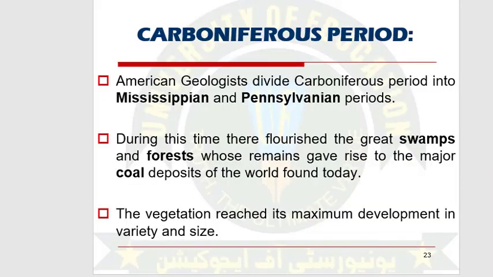Now we are going towards the Carboniferous time period. American geologists divided the Carboniferous time period into two periods: number one, the Mississippian, and number two, the Pennsylvanian. In the Carboniferous time period, many swamps and forests were noticed. There were also vegetative plants on our earth.